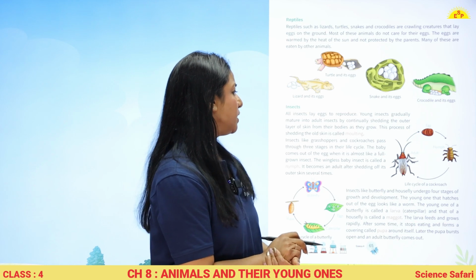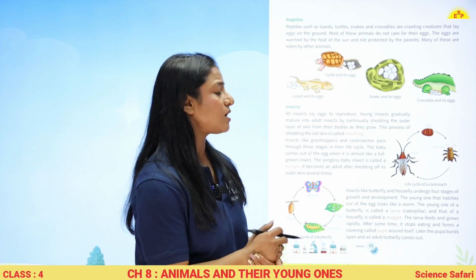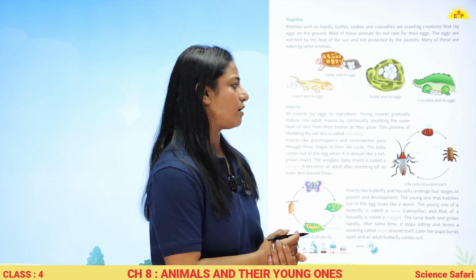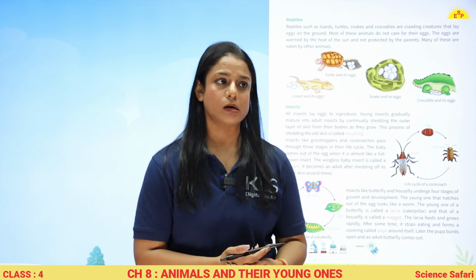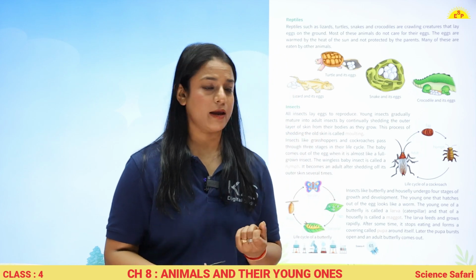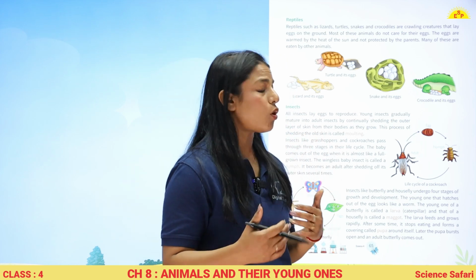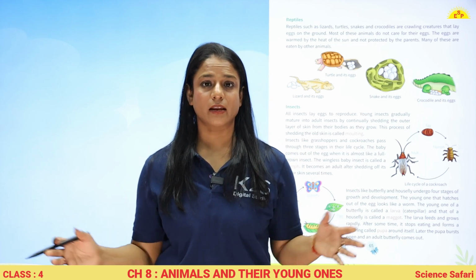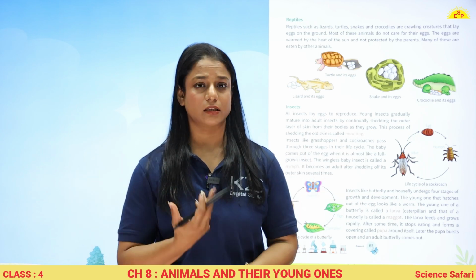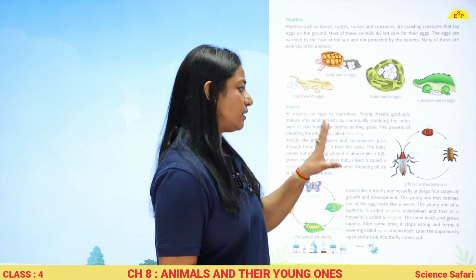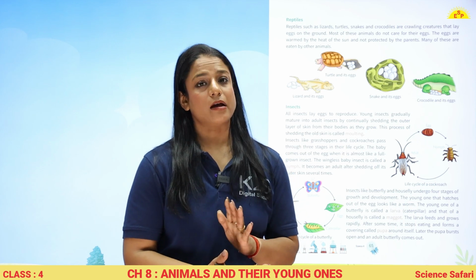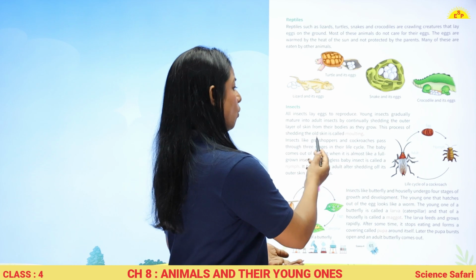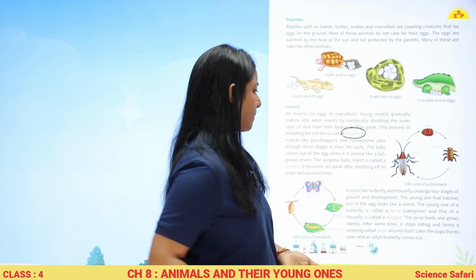Young insects gradually mature into adult insect by continually shedding the outer layer of the skin from their bodies as they grow. तो क्या होता है, जो eggs होते हैं, जब वो mature होने लगते हैं, तो they keep on shedding their skin. वो अपनी skin उतारते रहते हैं, बहुत बारी उतारते हैं, and then finally they become adult. तो the process of shedding the skin, old skin, is called molting.